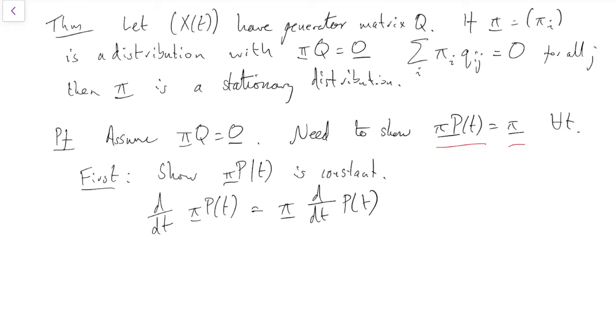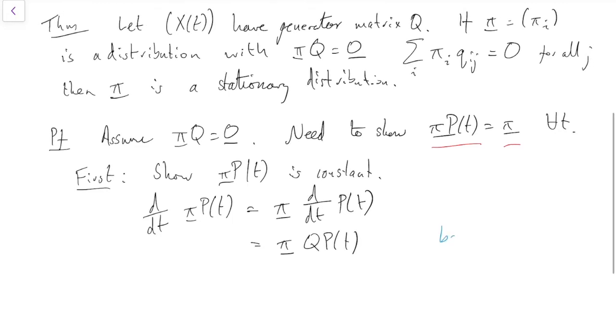So if we were to try the forward equation, we'd get a bit stuck, and then we'd try the backward equation and it would work. And so, because I know the backward equation is the one that works, I'm going to go straight to that. But there's no magic here, right? I could have tried them both, and it would have only taken me another minute or so. So the backward equation says that the derivative of p of t is q p of t. That's the backward equation.